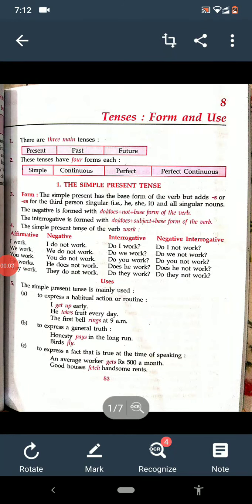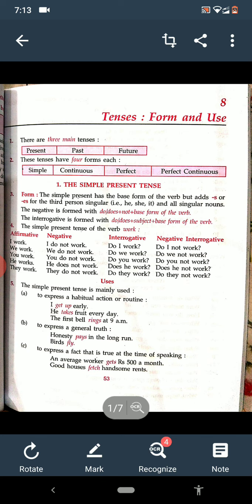Good morning, students. Last 2 days we are doing the chapter tenses. Tenses means the time of an action, state of a being, and the possession means what somebody or something has. We have also learned that there are three main tenses, and they are present, past, and future. And each tense has its four subparts, means four forms, and they are simple, continuous, perfect, and perfect continuous.